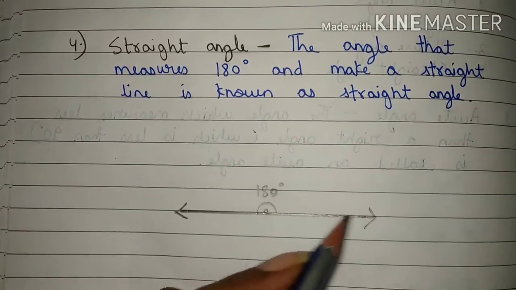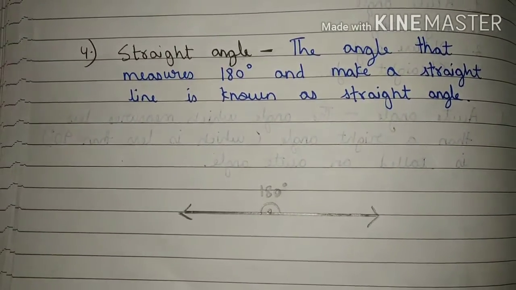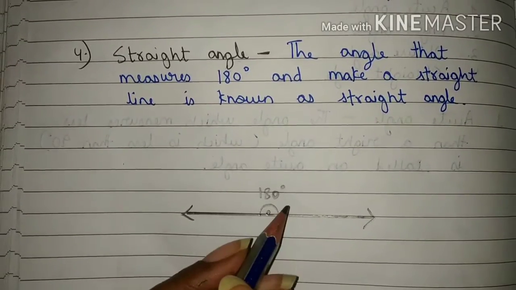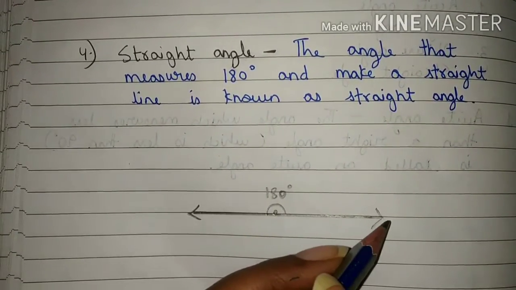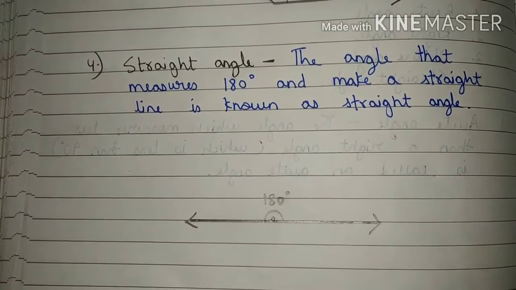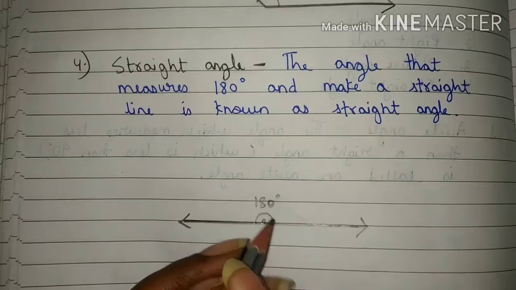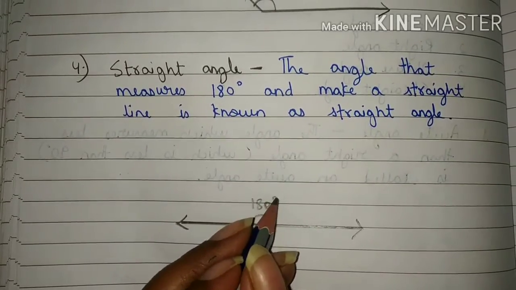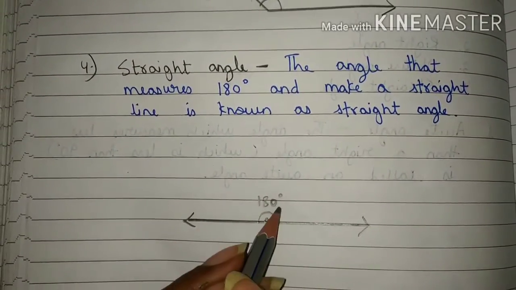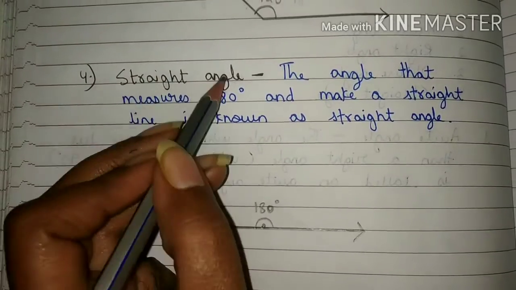See, this is a straight line. So, straight angle makes a straight line like this and it measures only 180 degree. So, this type of angle is known as straight angle.